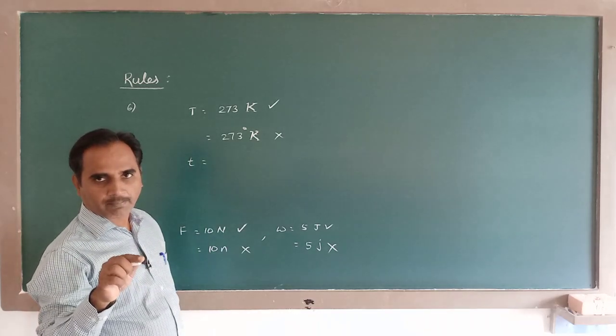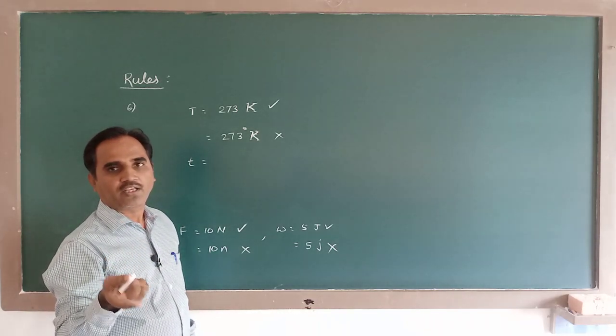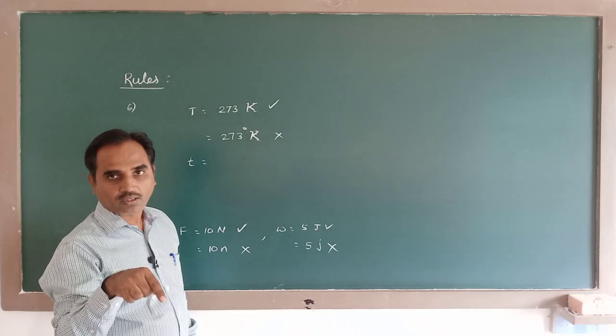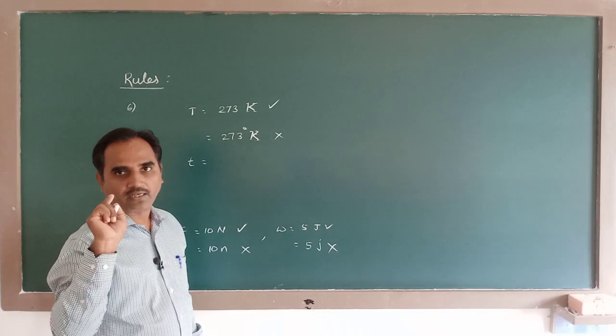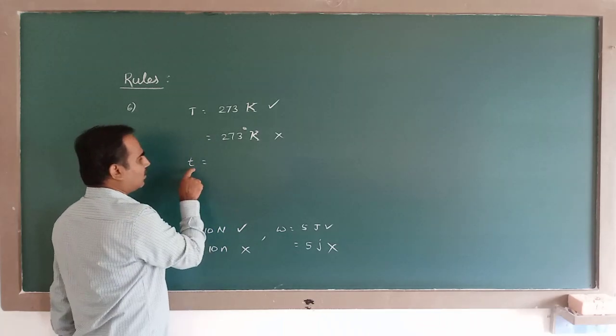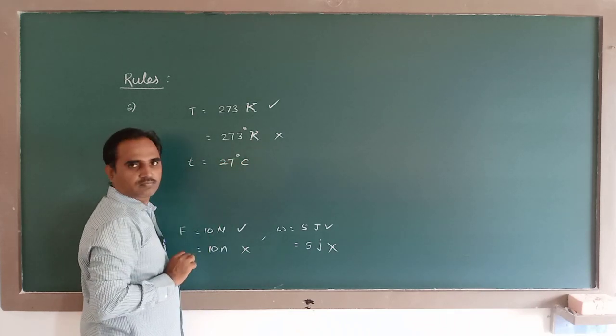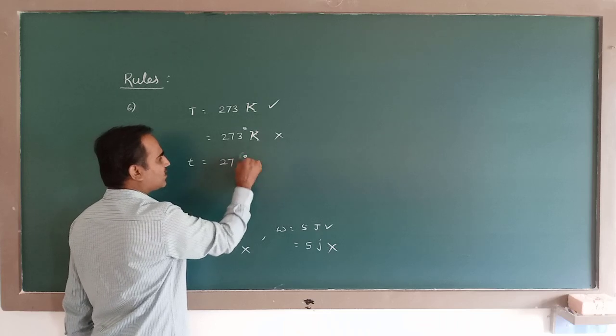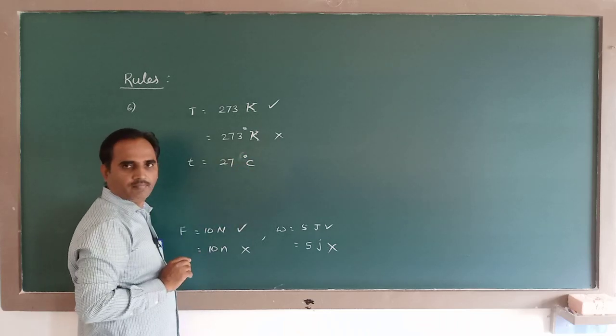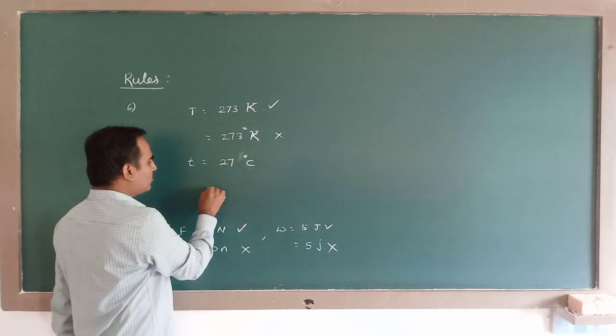Whenever you express the temperature in a unit other than Kelvin, you have to write a degree. Say a temperature of 27 degrees Celsius. So actually you write it like degrees Celsius. So this should not be written like this.